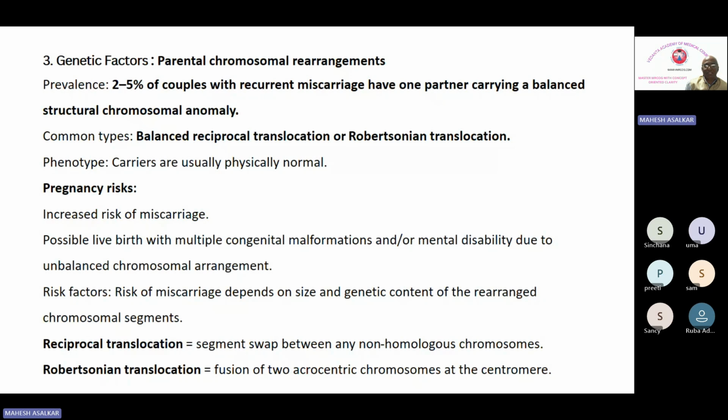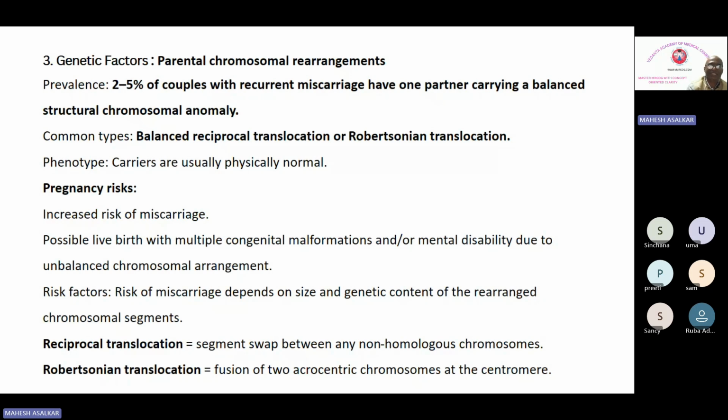What is the prevalence? Prevalence is around 2 to 5% of couples with recurrent miscarriage, where one partner carries a balanced structural chromosomal abnormality. Remember, the prevalence in RPW patients is around 2 to 5%. One of the partners may have structural rearrangements. So this particular value you should remember. Common types are balanced reciprocal translocation or Robertsonian translocation. These are two different types of translocation you see.